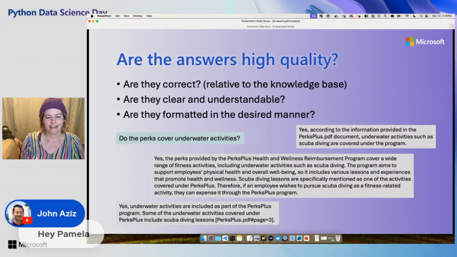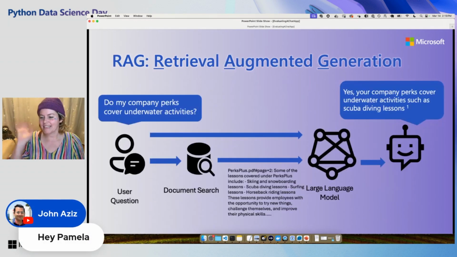And there we go. Here you go. Hey, John. So John gave a great talk earlier today about RAG with Cosmos Mongo vCore. I'm glad that he did it earlier in the day, because this is basically like a follow-up. Like, once you have a RAG app, how do you evaluate it?